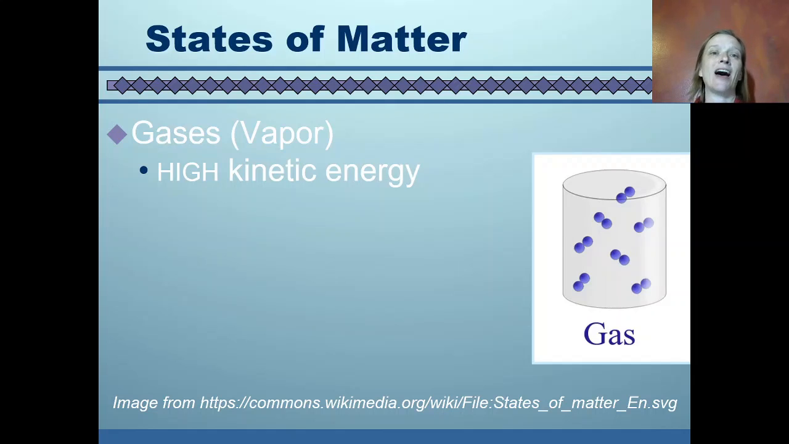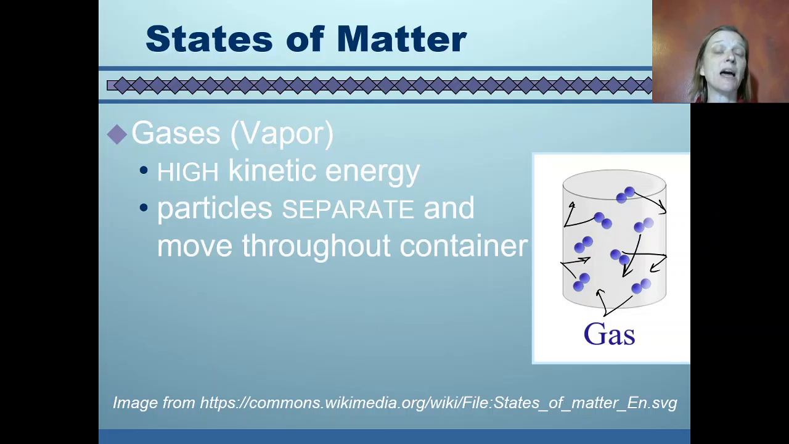Gases, on the other hand, have high kinetic energy, and so when we represent these in their particle spacing, we usually draw big arrows to represent their high speed, and they're bouncing off the walls of the container here. High kinetic energy means they're moving quickly. Because they're moving so quickly, the particles separate from each other, they're spaced apart, and they can move rapidly throughout the entire container. Because they can move throughout the entire container, again, they have a variable shape. So whatever container you pour them into, they take the shape of that container.